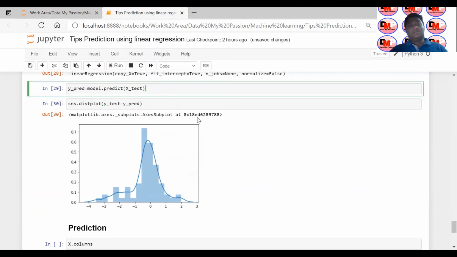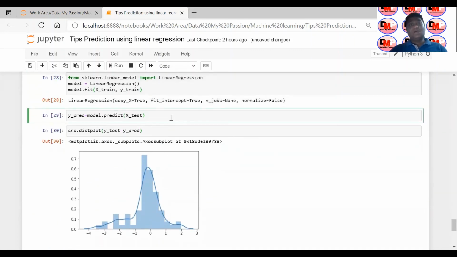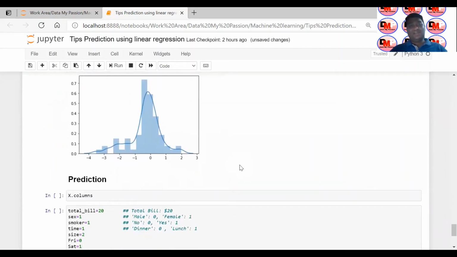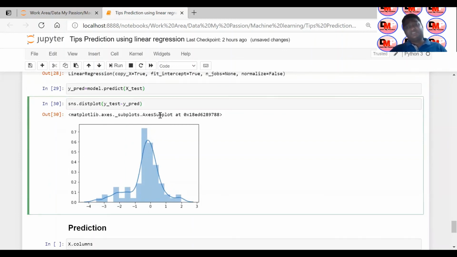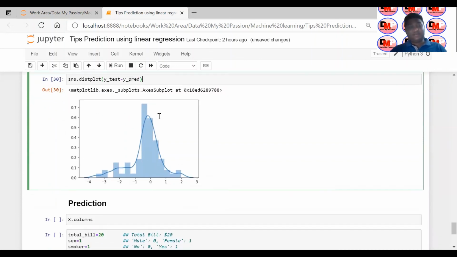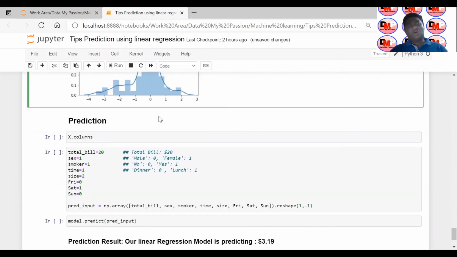But remember, there are many metrics related to regression, like R2 score and adjusted R square. You have some cost functions like mean squared error and root mean squared error. There are so many metrics we can use in regression. This graph is just to show you how far your prediction is from your actual value, right? And since it is a very first machine learning video, I don't want to make it too large or too complex. But we are going to talk about each and every step in detail in my coming videos.